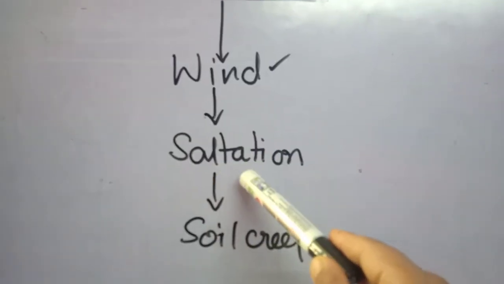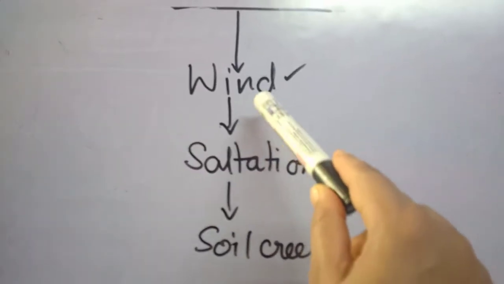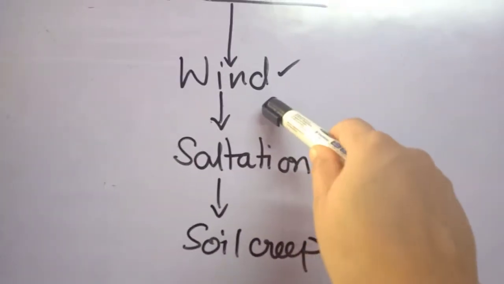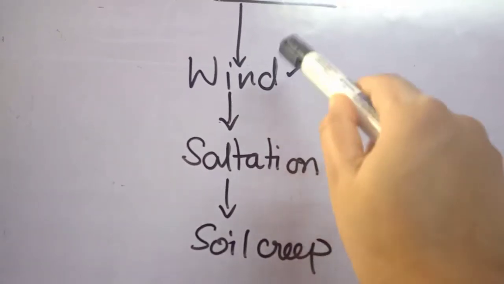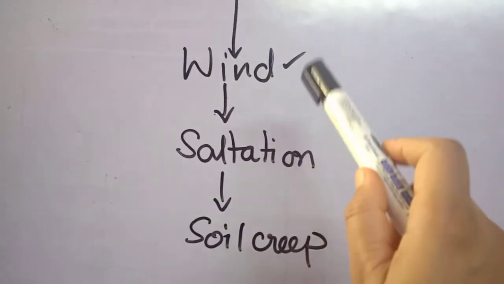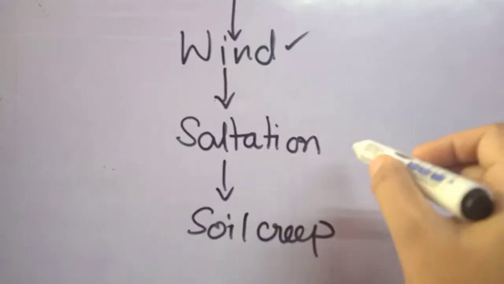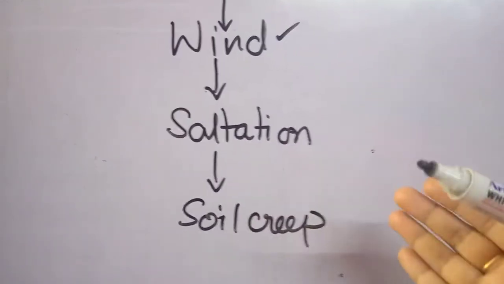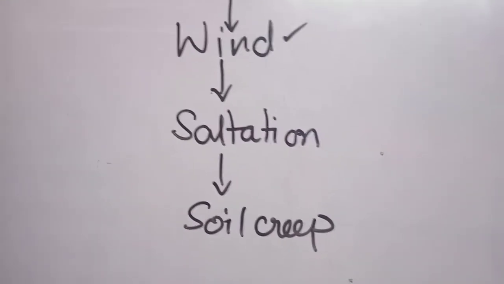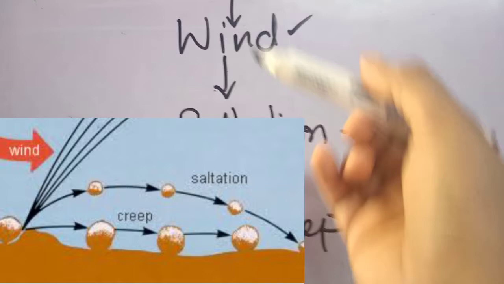Here first I have written saltation, then soil creep. What is saltation? In an area that is deforested or vegetation-less, wind velocity will always be higher than in an area with vegetation cover. When wind is blowing at a very high speed, loose soil is also carried with the wind, and then we can see a sudden change in the area. Here the term saltation means abrupt change happening due to the wind.